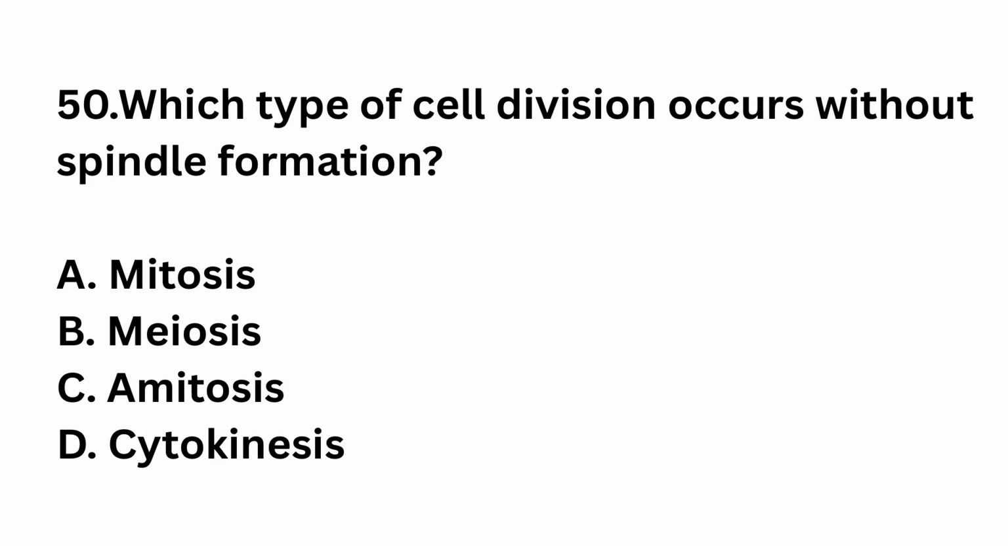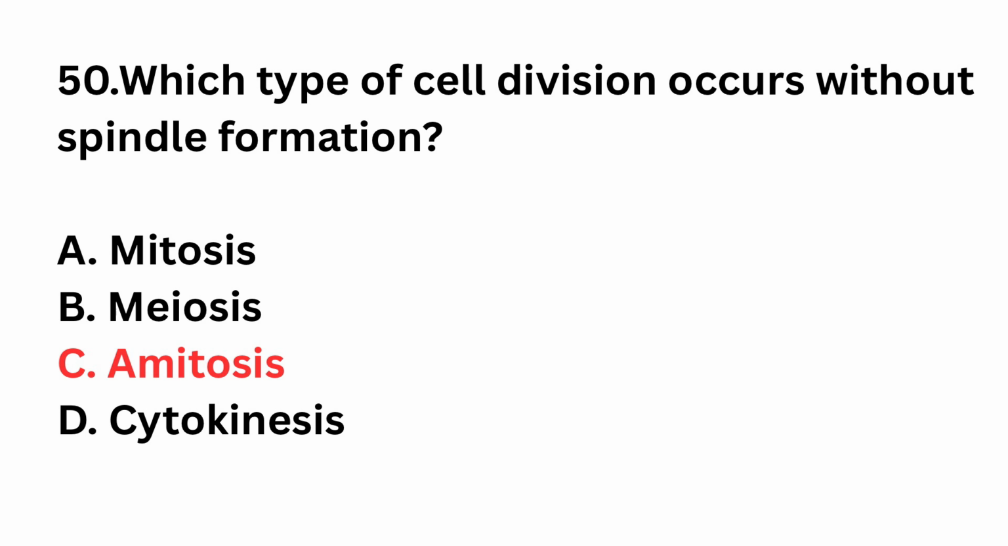Question number 50. Which type of cell division occurs without spindle formation? Mitosis, meiosis, amitosis, cytokinesis. The right answer is option C, amitosis. Amitosis is direct cell division.